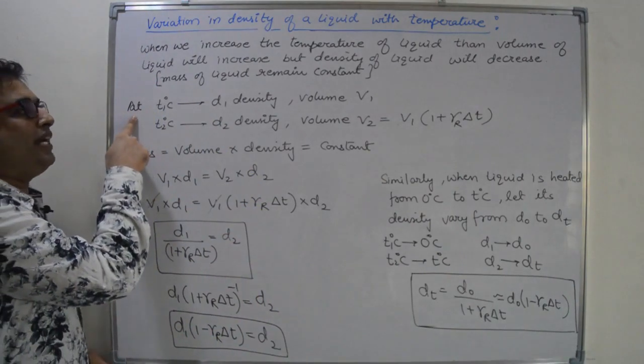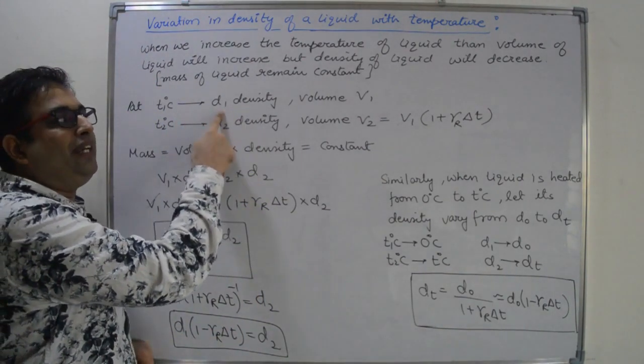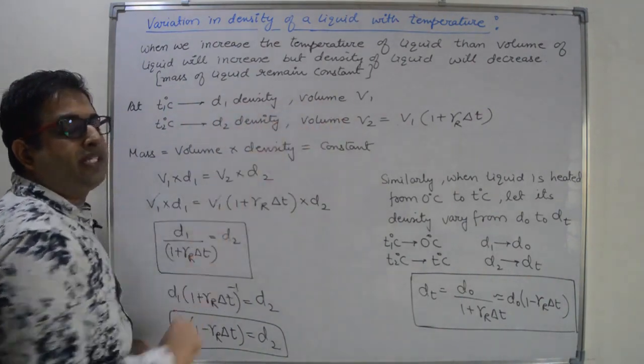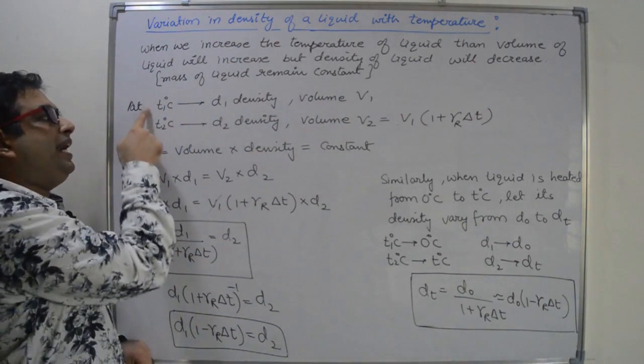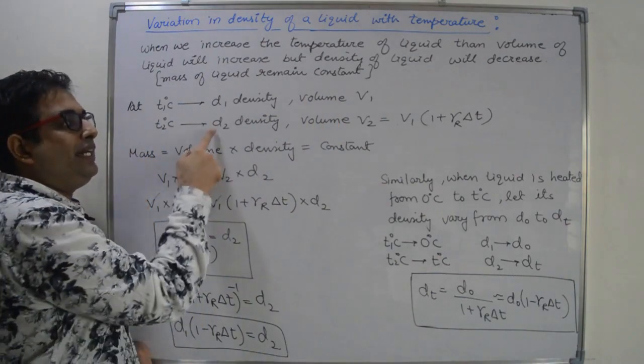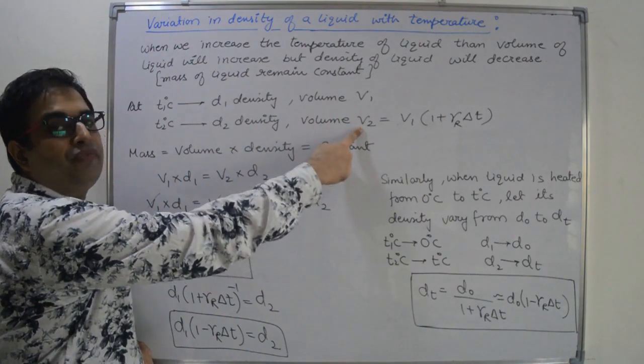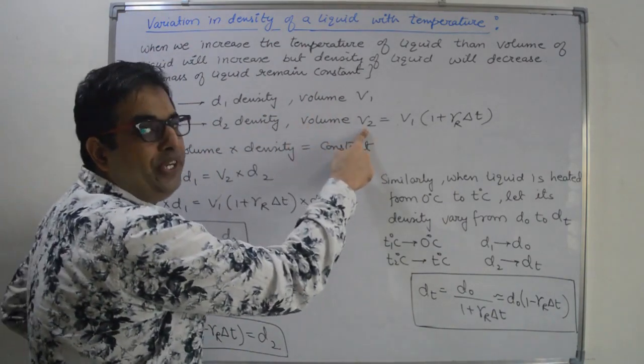Now let us suppose at T1 degree Celsius, the density of the liquid is D1 and the volume of the liquid is V1. At T2 degree Celsius, that is more than T1 degree Celsius, the density is D2 and the volume of the liquid becomes V2. What is the value of V2?